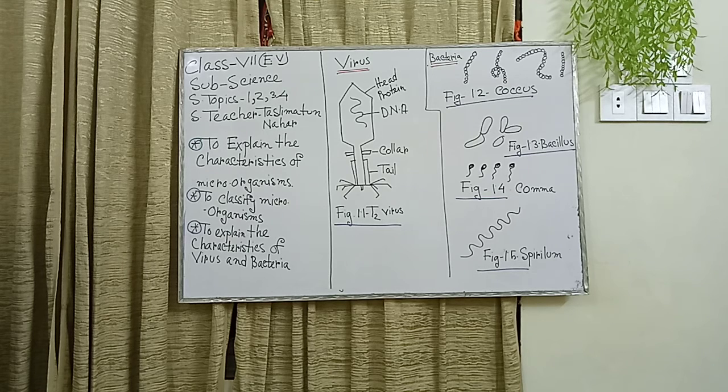Second, bacillus. These are elongated rod-shaped bacteria. Tetanus, blood dysentery, etc. are caused by bacillus. Third is comma, shaped like a bent rod, such as bacteria causing human cholera. Fourth is spirillum, spiral bacteria.